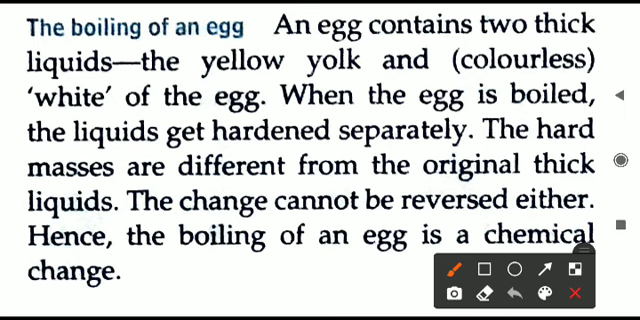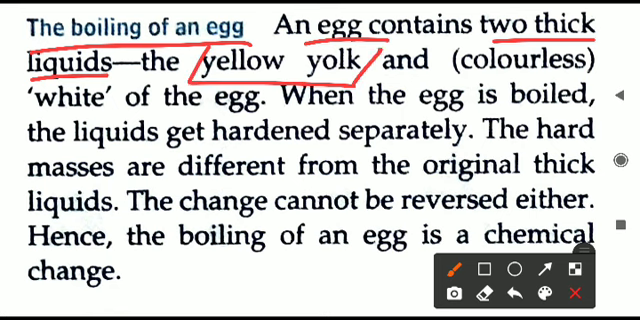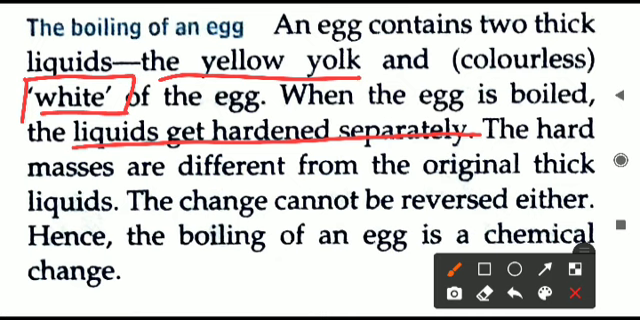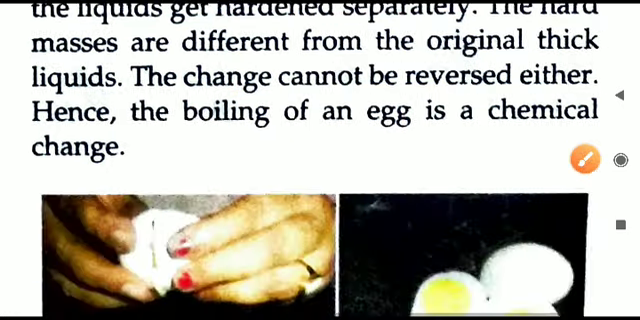Next example here is the boiling of an egg. See, an egg contains two thick liquids. The yellowish part is called the yolk, that is the central part of the egg, and surrounding it is the colorless egg white. So when the egg is being boiled, what will happen? These two liquids will get hardened separately. At the center, after the egg has been boiled, you will find a yellow colored yolk, and around that you will see the white, the egg white, has become hard there. So two separate layers will be there, and you cannot reverse it after boiling the egg. One time you have boiled the egg, you cannot reverse the process. So hence we can say boiling of egg is a chemical change.